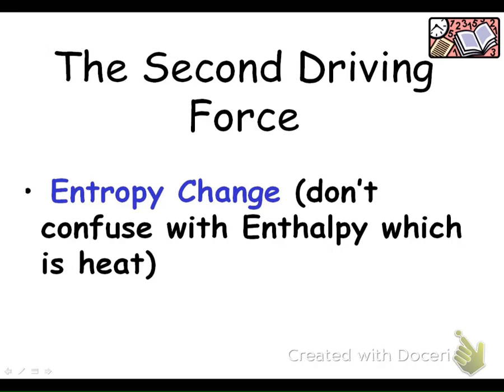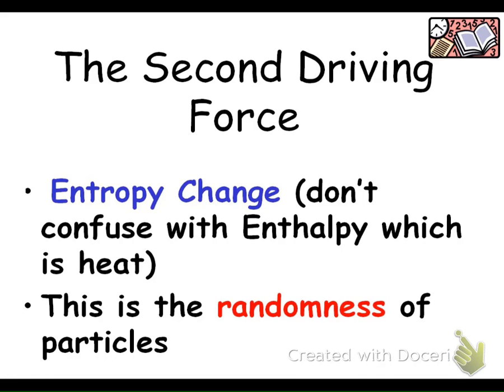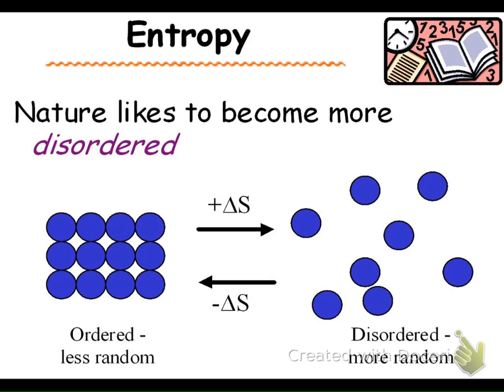So again, don't confuse enthalpy, which is heat content, and entropy. Entropy is the randomness of particles. So remember, when we increase the temperature on something, that means that those particles are going to start moving faster, which means that those particles have more randomness. Thus my entropy has increased. So because we increase the entropy when we melt ice, it is spontaneous.